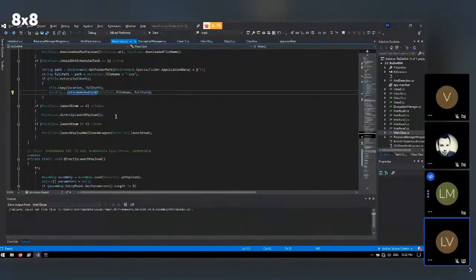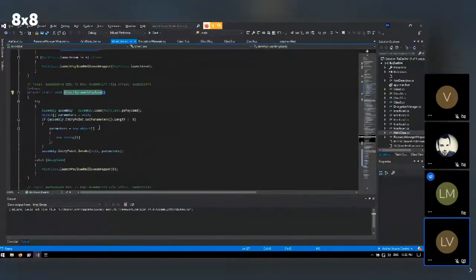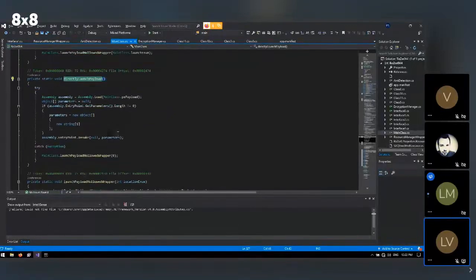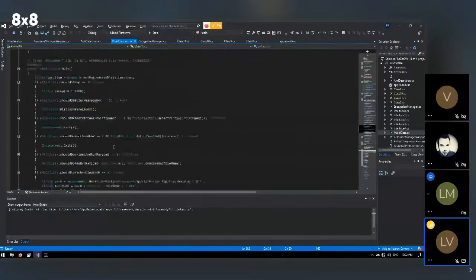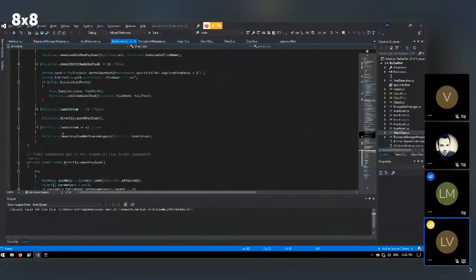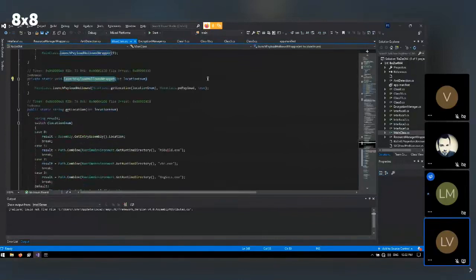So then we have different ways of launching. We can directly launch the payload if that's present, but this loads it as an assembly. That means that the payload should be a .NET based binary, and then it just invokes the entry point with the given parameter. If this fails, and that also is not where I wanted to go, if we go back to the main function here, if that fails, or if this is false and this is true, which is in our case, then it should launch the payload followed.